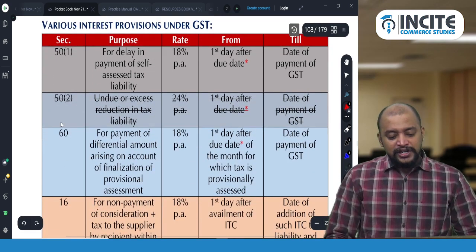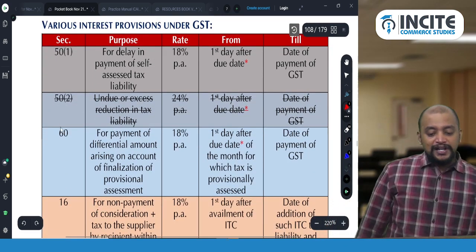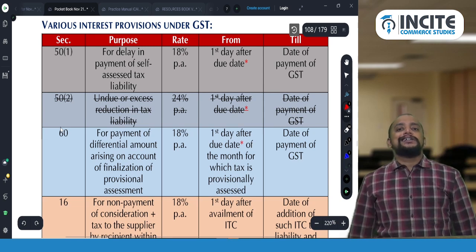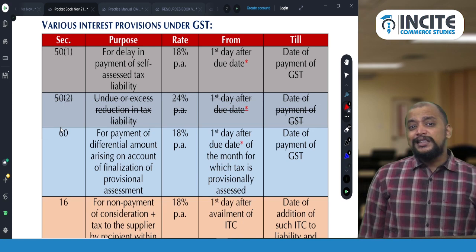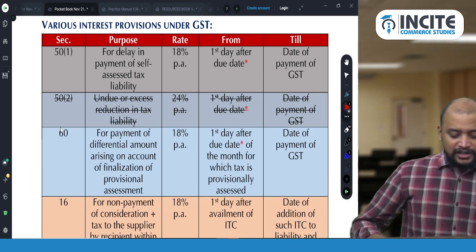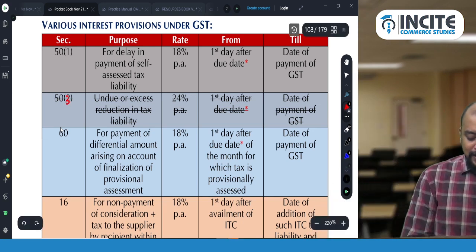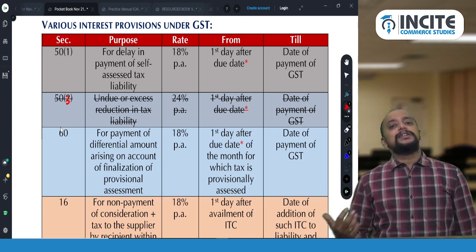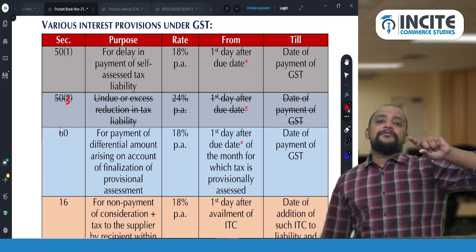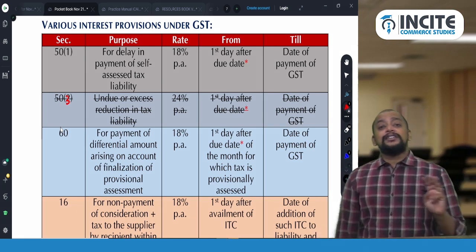And then section 50 subsection 3: undue or excess availment of ITC or reduction in liability. But this is not applicable at present because section 50 subsection 3 connects to section 42 subsection 10 and 43 subsection 10.